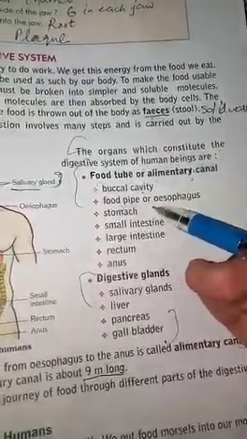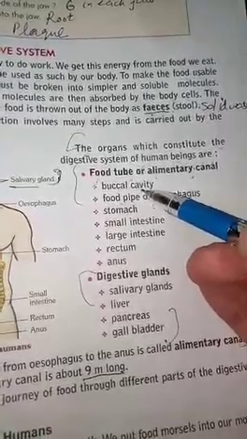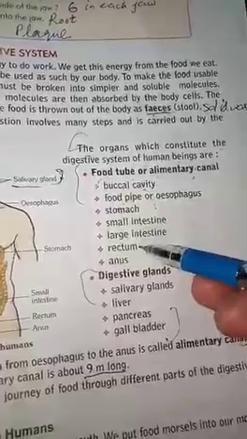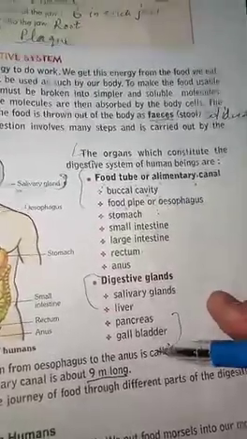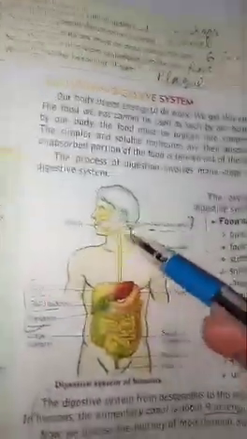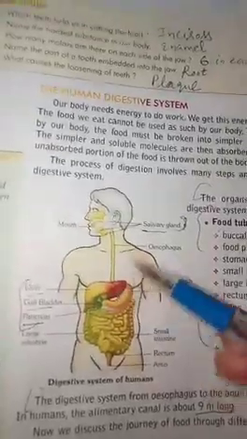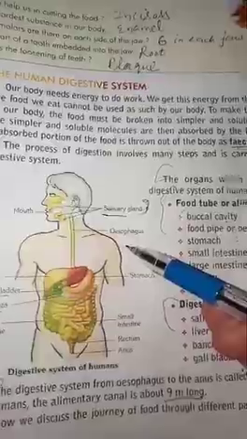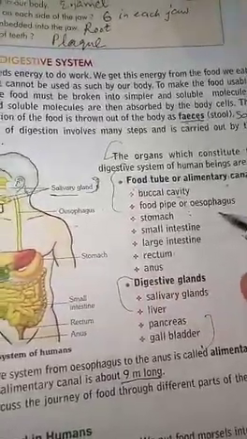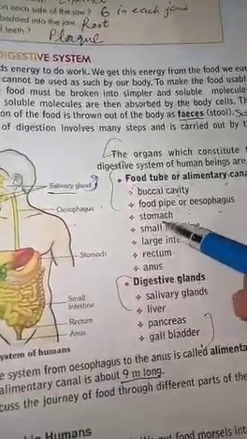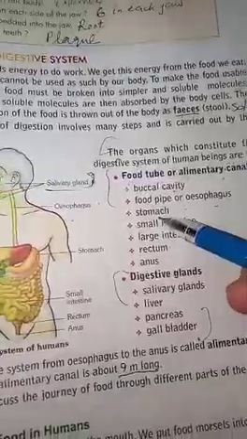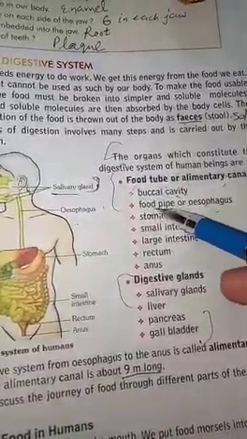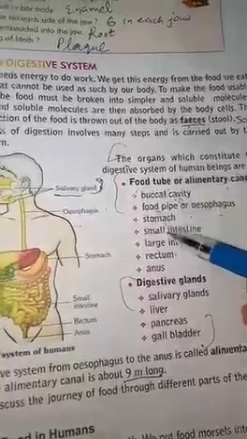Second is the food pipe. What is the food pipe? The pipe through which food goes from mouth to stomach is called the food pipe. This is also called the oesophagus. Another name of food pipe is oesophagus. You can write any name. Next is the stomach. Then from the food pipe, from mouth to stomach, food is going.